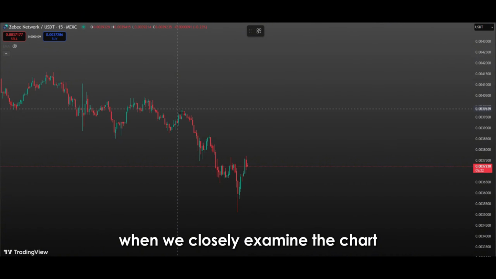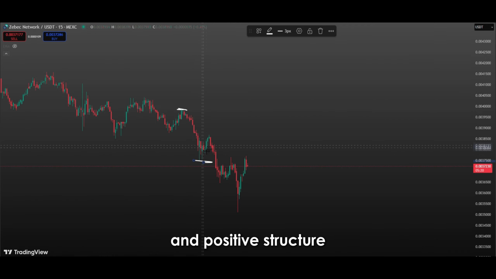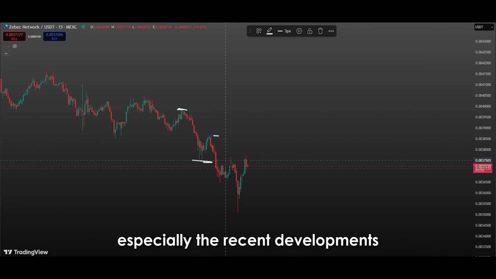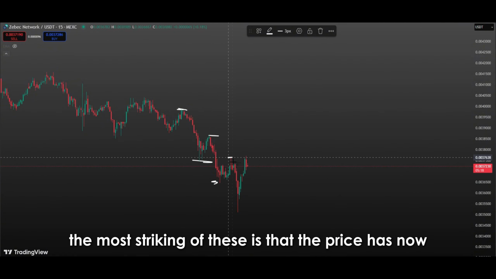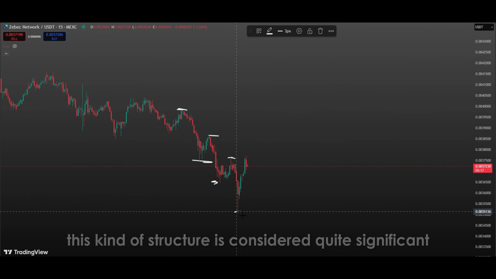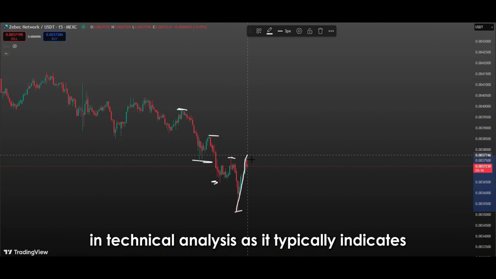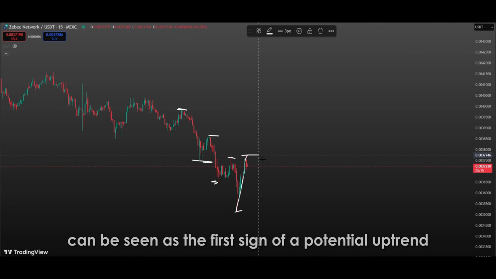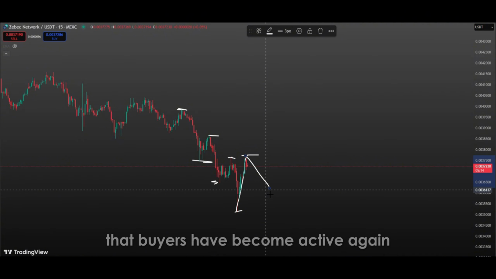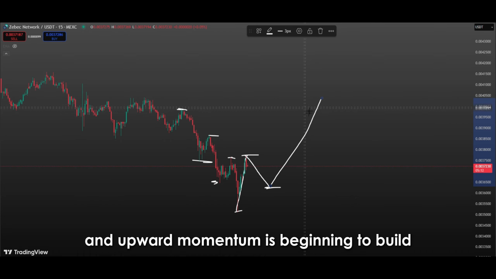When we closely examine the chart, we can see that the price movements have started to display a very promising and positive structure. Especially the recent developments offer important signals about the market's direction. The most striking of these is that the price has now formed a higher high. This kind of structure is considered quite significant in technical analysis, as it typically indicates that the market is evolving toward an upward shift. In other words, this higher high can be seen as the first sign of a potential uptrend. The formation of this new high suggests that buyers have become active again, selling pressure has diminished, and upward momentum is beginning to build.